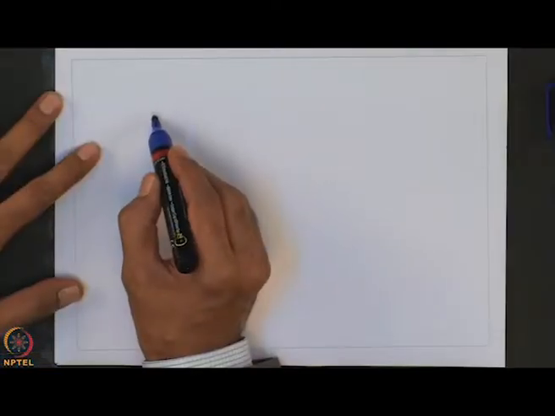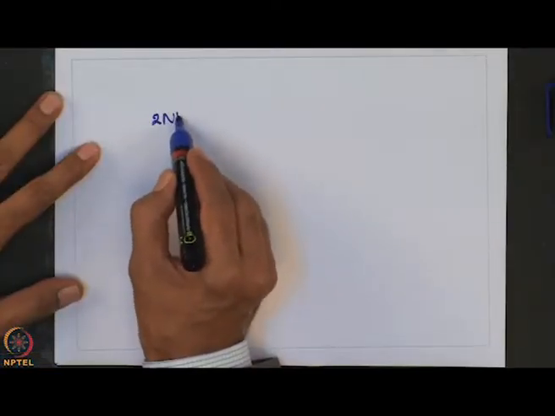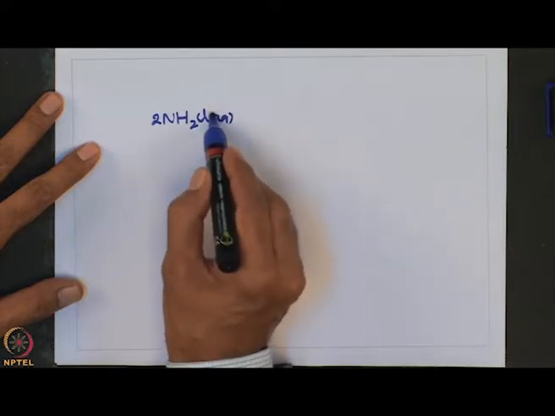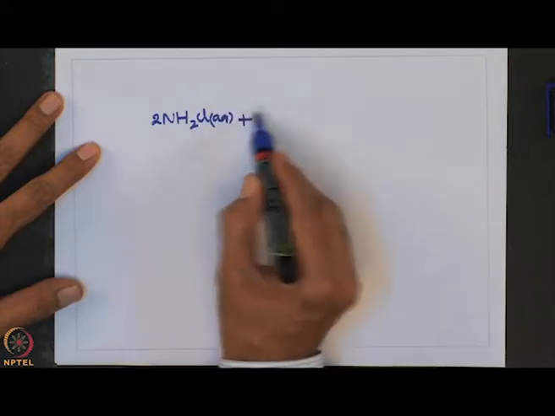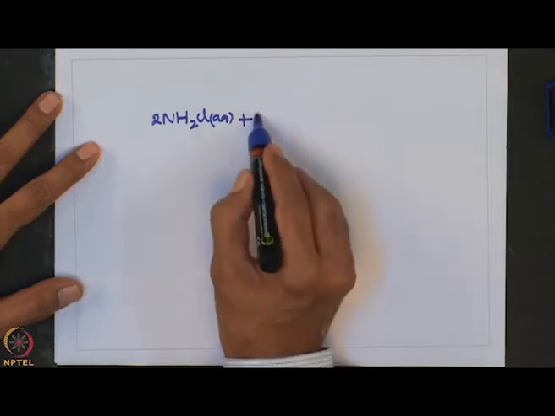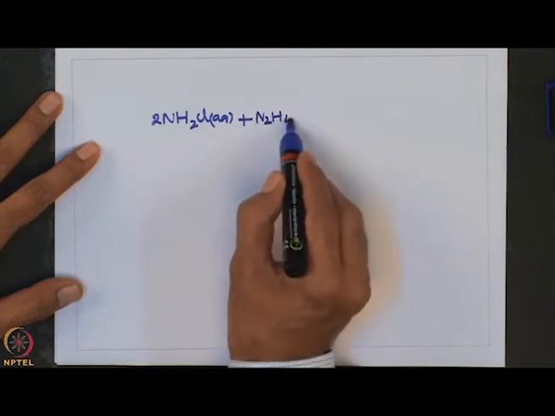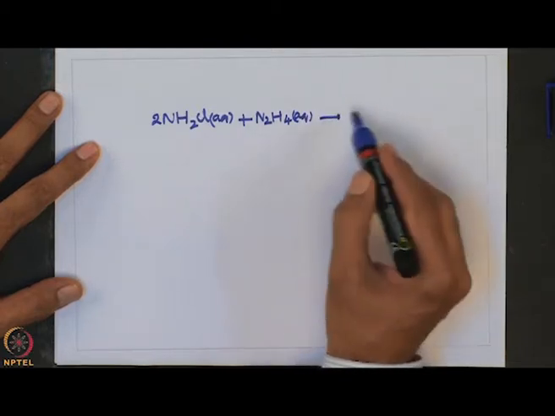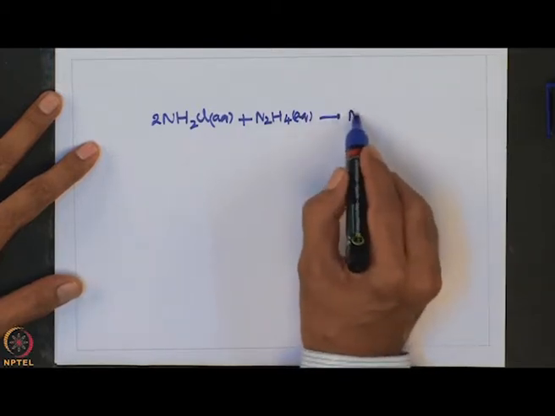So, there is a competing side reaction that is essentially catalyzed by d metal ions. For example, if NH2Cl is treated with N2H4, it forms N2 gas.